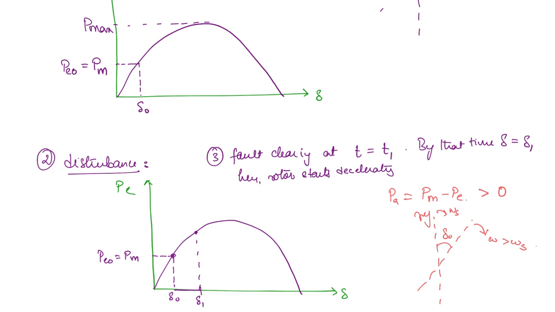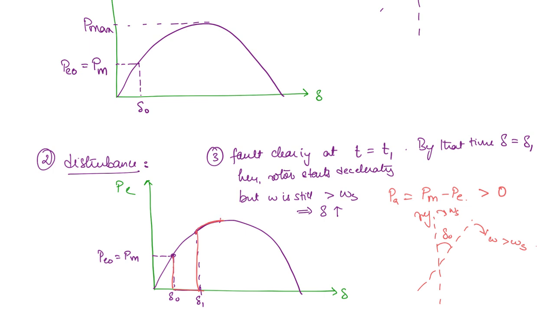Delta will keep on increasing, since omega is still greater than omega s, even at this point. This will be how delta is going to increase.